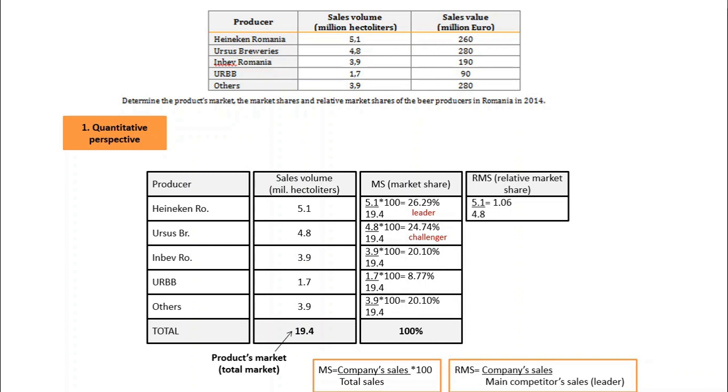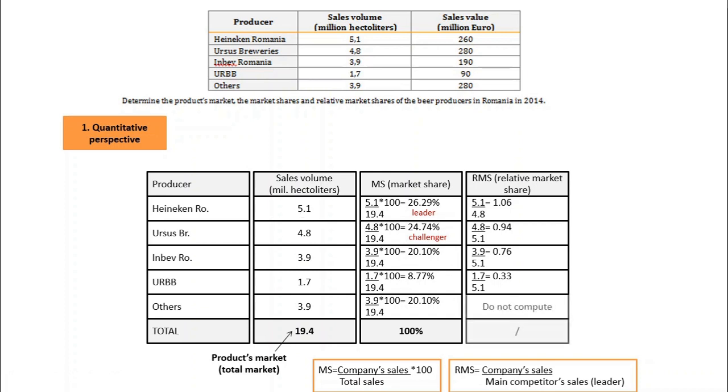Returning to our case, for the Heineken is the leader, so we have the sales of the leader over the sales of the challenger. For Ursus, the sales of the company over the sales of the leader. Similar for the rest, sales of the company over the leader. Sales of the company 1.7 million over the leader 5.1 million.